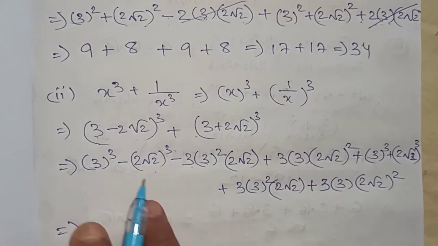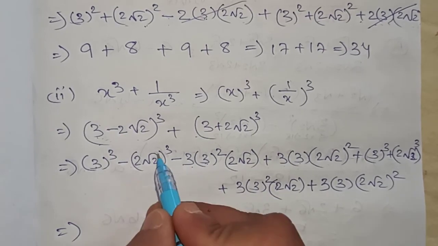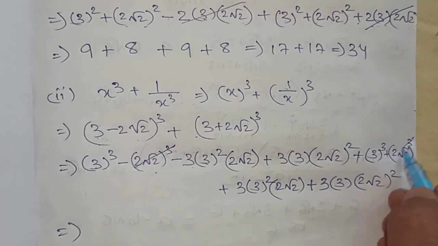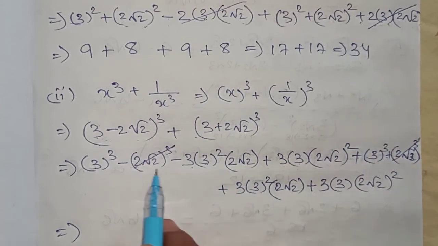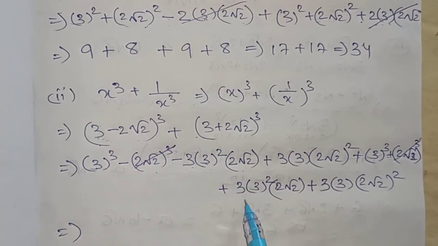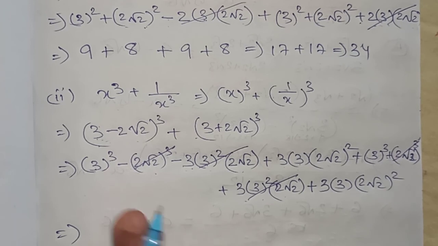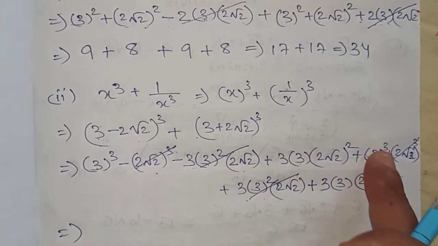Now see which terms are similar but have opposite sign. 2 root 2 cube and 2 root 2 cube are the same, but here plus is given, here minus is given. One more, 3a square b and 3a square b are the same but with opposite sign. Now the terms left are 1, 2, 3, 4.